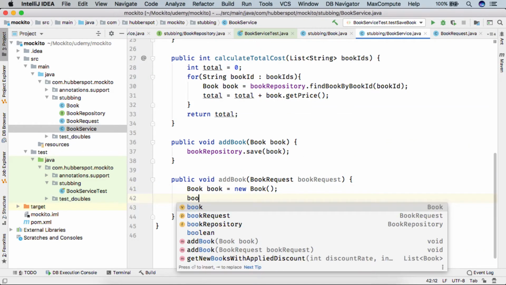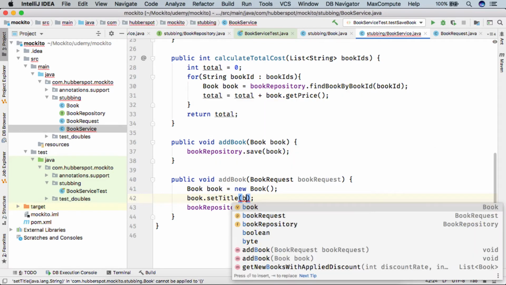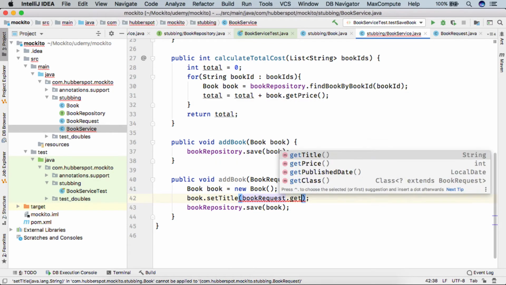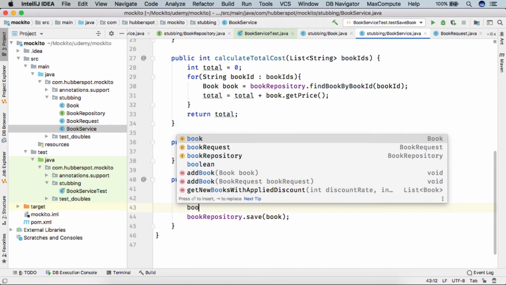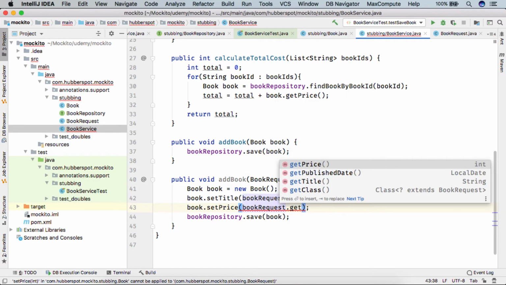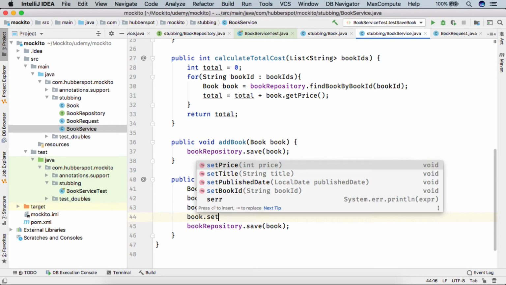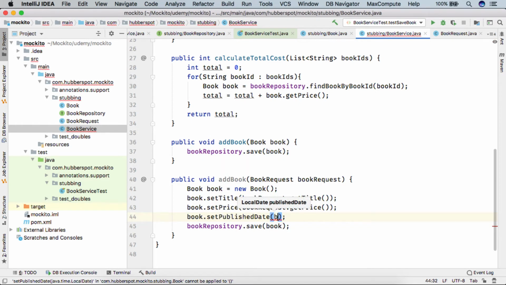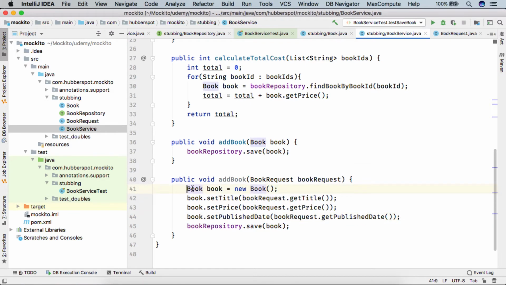And here we'll set title, we'll set price, and set publish date as book. So friends, here we are creating a new book from this book request. We are getting the title from book request and setting it into book, and similarly with the other properties. And then finally we are saving the book.